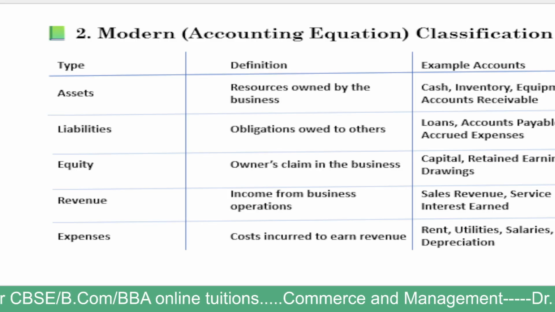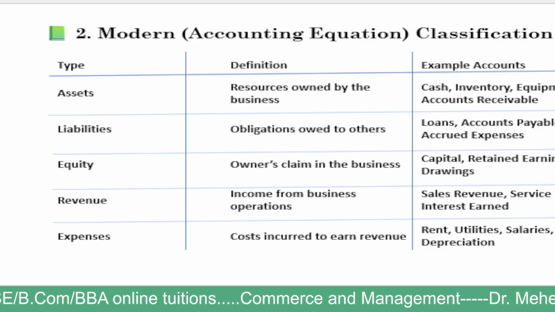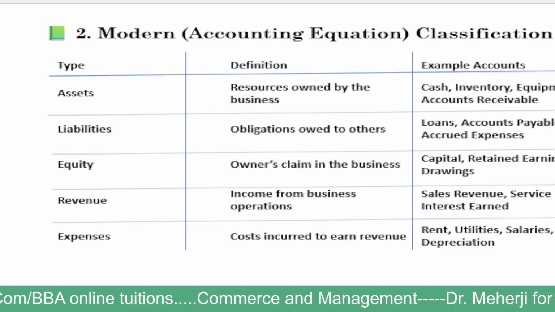Small traders or sole traders will bring capital not only in the form of cash but also goods, furniture, and the like. Surplus items lying at their home, they will bring to the business. That is also his contribution, so we will consider their value within the equity.